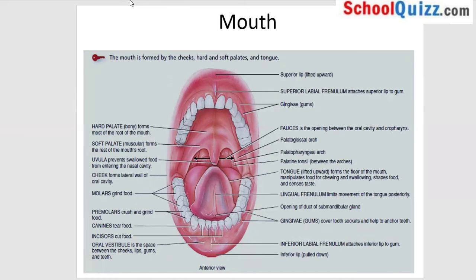mouth. The mouth is formed by the cheeks, the hard and the soft palate, and the tongue. Here you can see your cheek is forming the walls of your mouth. The hard and the soft palate form the roof of your mouth, and the tongue is the organ which will help you push the food backwards. It moves the food backwards, and that is how your food will be engulfed.